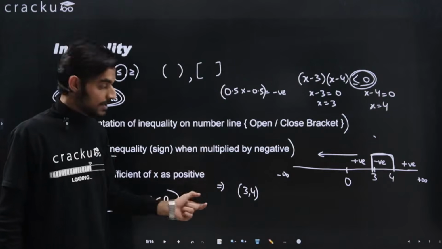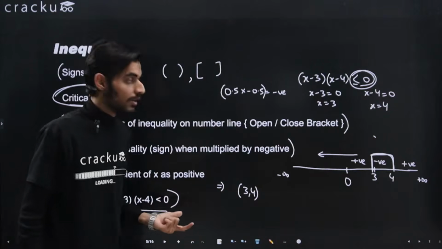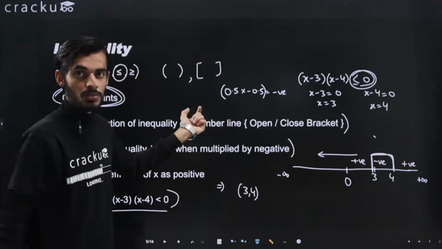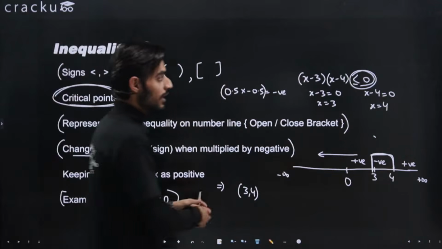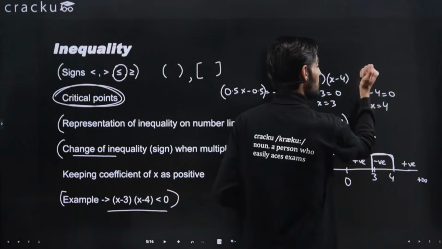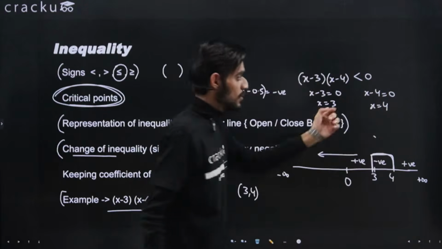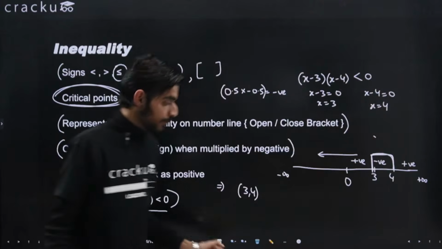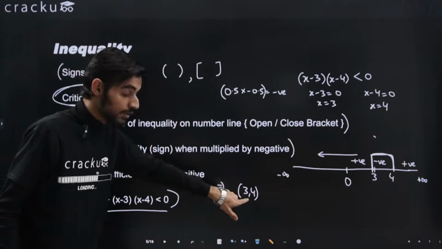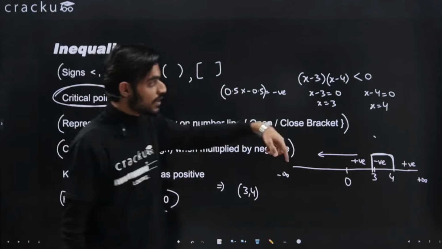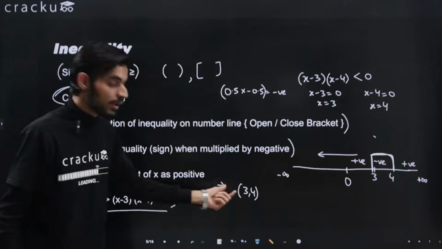By closed bracket, it means both 3 and 4 will be counted. Okay, I hope the basic understanding about the closed bracket and open bracket should be clear. It will depend upon what values you are asked to calculate, right? So if you are asked to calculate equal to 0 also, then you will take the closed bracket. But if you are not asked to calculate equal to 0, then you will take open bracket.